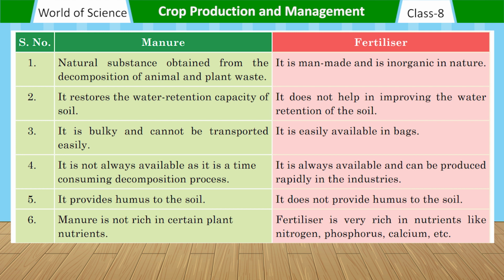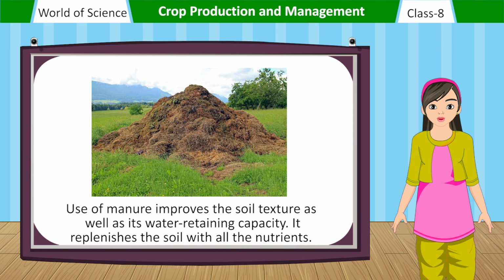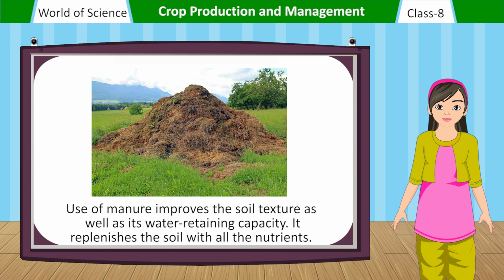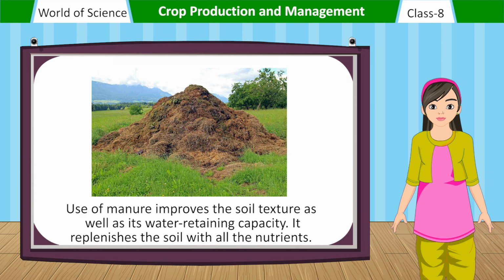Manure is not always available as it is a time-consuming decomposition process. Fertilizer is always available and can be produced rapidly in the industries. Manure provides humus to the soil. Fertilizer does not provide humus to the soil. Manure is not rich in certain plant nutrients. Fertilizer is very rich in nutrients like nitrogen, phosphorus, calcium, etc. Use of manure improves the soil texture as well as its water retaining capacity. It replenishes the soil with all the nutrients.